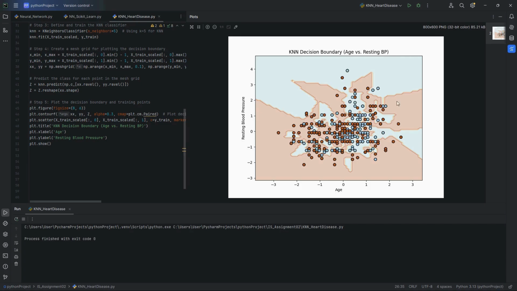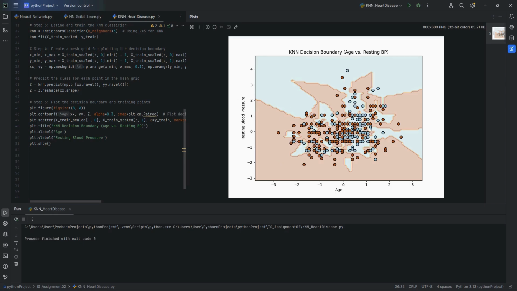And for instance, if a blue one is in the red zone, the blue one indicates someone without heart disease, right? So if they are in the red zone, it means that they have the possibility to get heart disease. That's why they are in the red zone instead. So these colors, actually all the colors, help us visualize how KNN classifies data based on age and resting BP, of course.